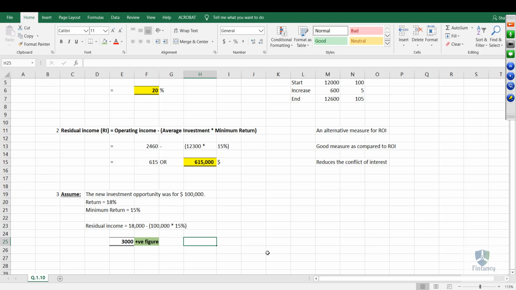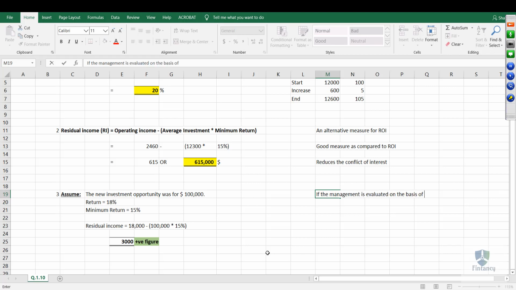So in short, if the management is evaluated on the basis of residual income, they would have accepted this investment. Why? Because this investment will give them a positive residual income and it will increase their bonus. Getting the story, my friends? If the management is evaluated on the basis of residual income, they would have accepted the investment opportunity, right?